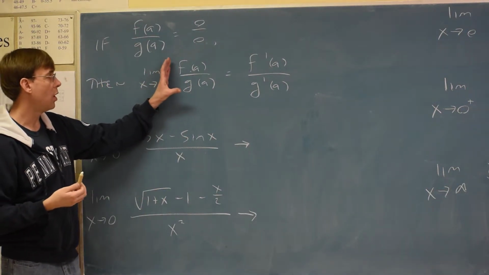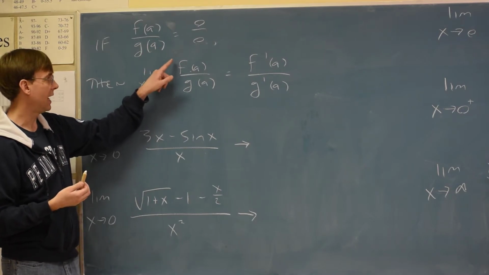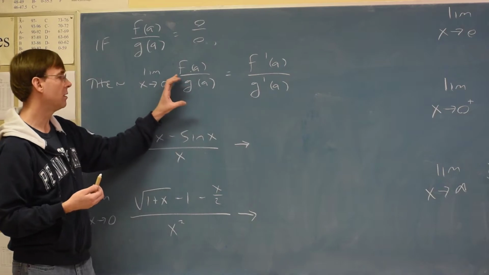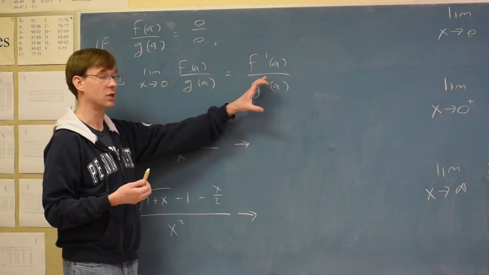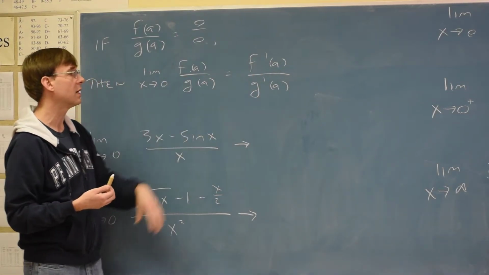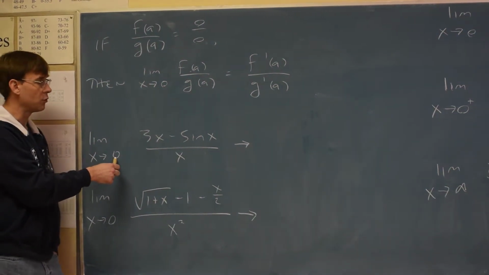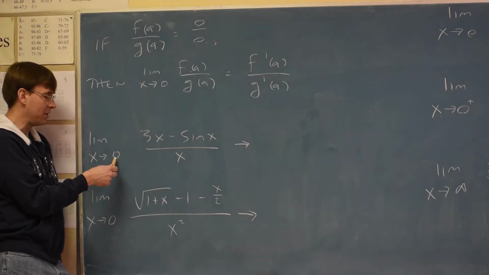We're not doing the quotient rule. We're just going to take the top and do its derivative as its own little mini world, take the bottom, do its derivative as its own little mini world, and then see if we can plug a number in.